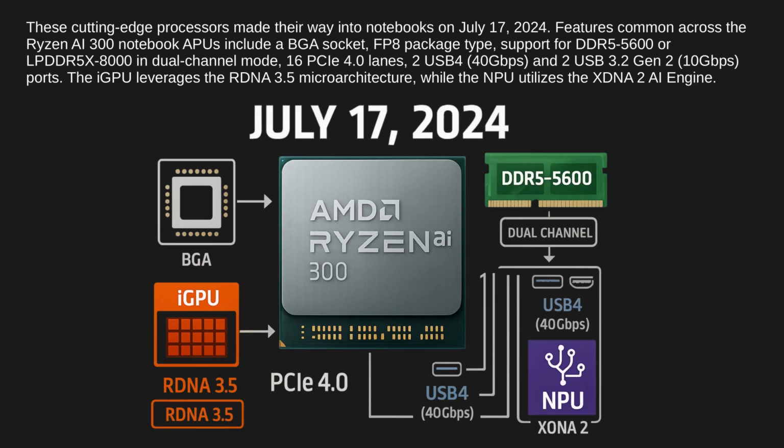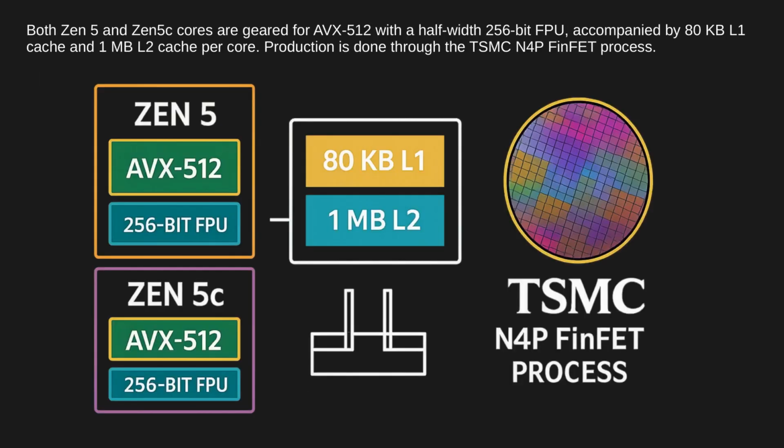The integrated GPU leverages the RDNA 3.5 microarchitecture, while the neural processing unit utilizes the XDNA 2 AI engine. Both Zen 5 and Zen 5C cores are geared for AVX-512, with a half-width 256-bit floating point unit, accompanied by an 80 kilobyte L1 cache and 1 megabyte L2 cache per core. Production is done through the TSMC N4P FinFET process.